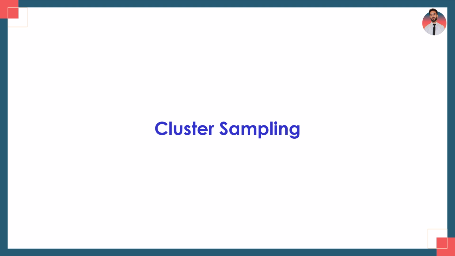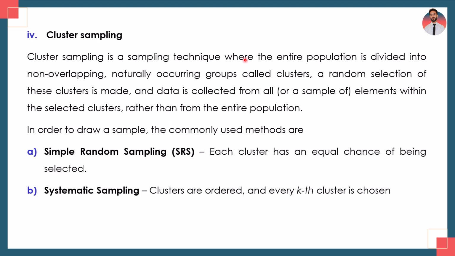Now students, I will explain the fourth type of the probability sampling, that is cluster sampling. Cluster sampling is a sampling technique where the entire population is divided into non-overlapping, naturally occurring groups called clusters. A single cluster is not a homogeneous group called strata as in stratified random sampling. Here a single cluster has sampling units of different characteristics. Now a random selection of these clusters is made and data is collected from all elements within the selected clusters rather than from the entire population.